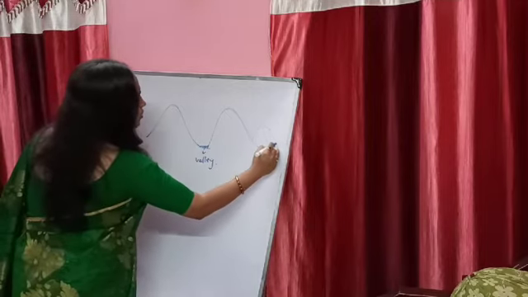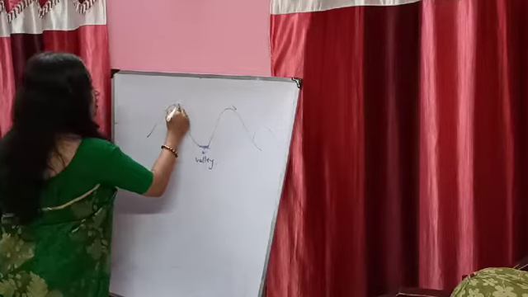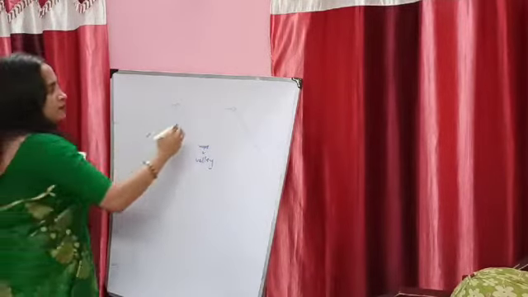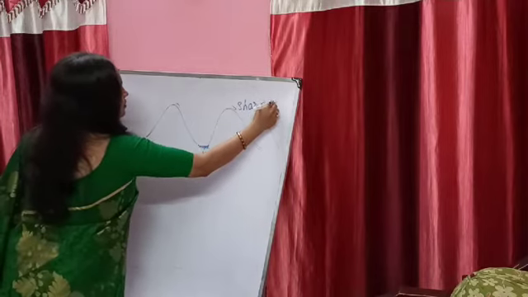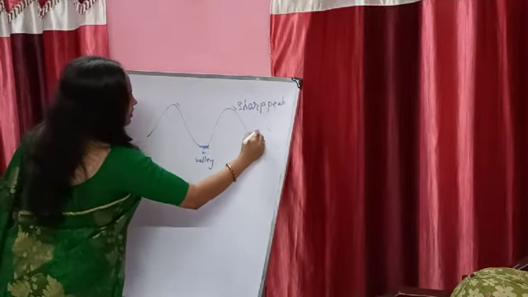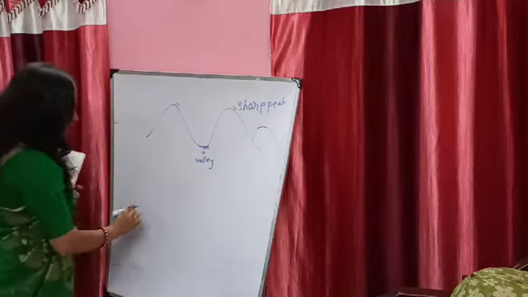Hills are small mountains. These have a sharp peak. These have a round peak. See, it's a rounded top. And what is a tableland?